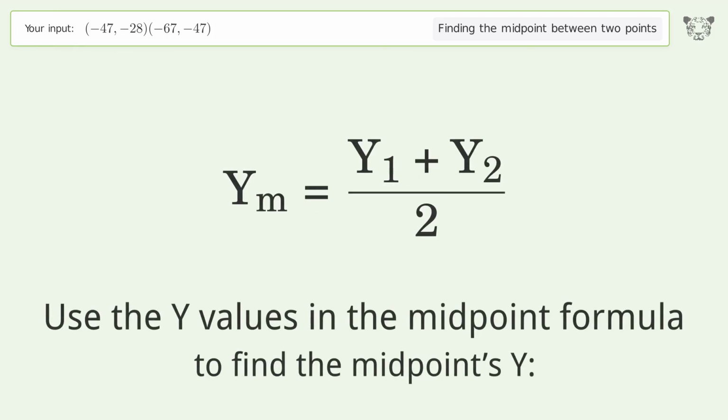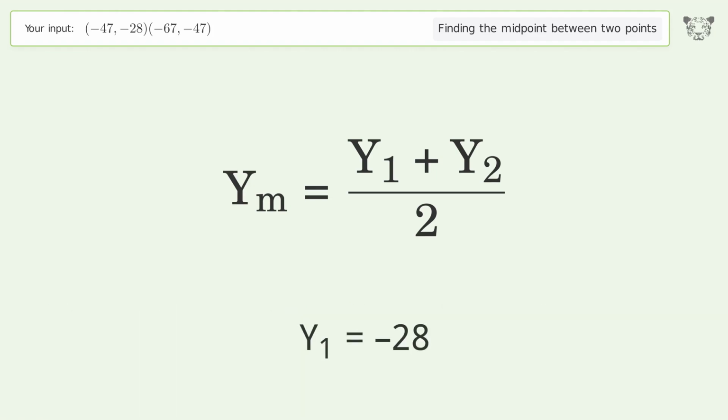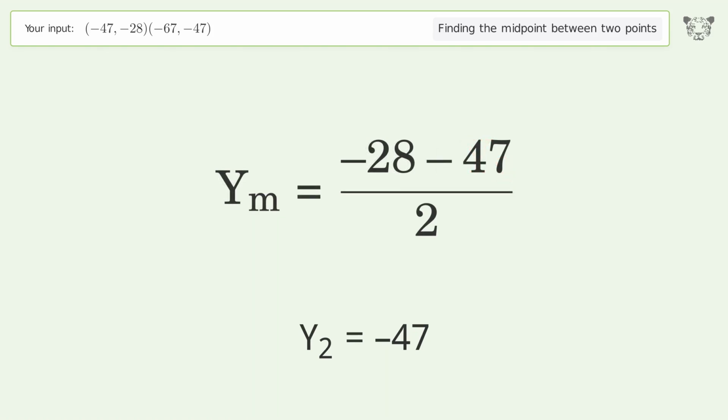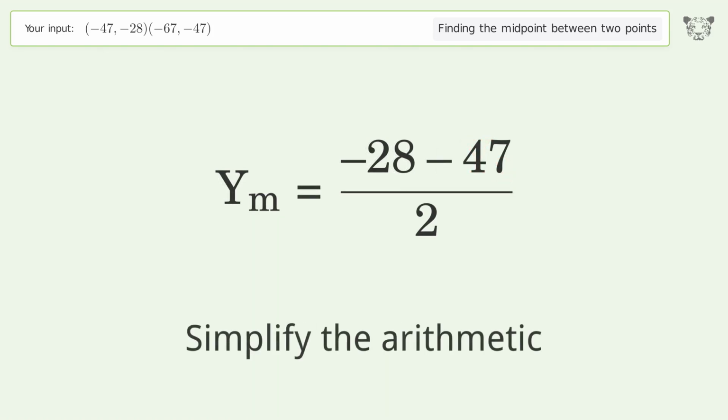Use the y values in the midpoint formula to find the midpoint's y. y1 equals -28. y2 equals -47. Simplify the arithmetic.